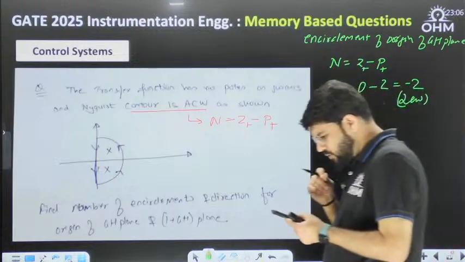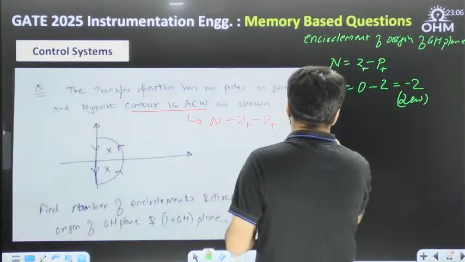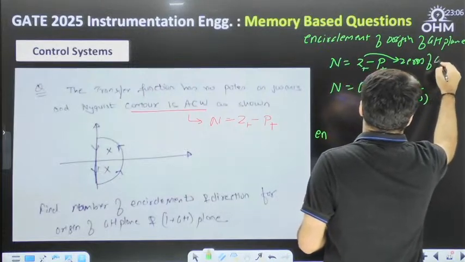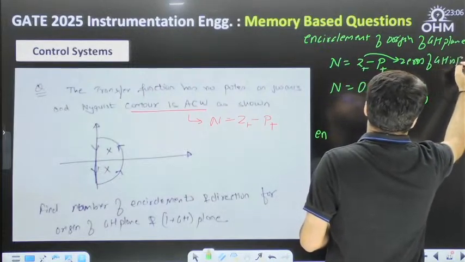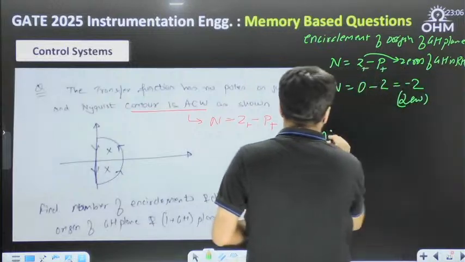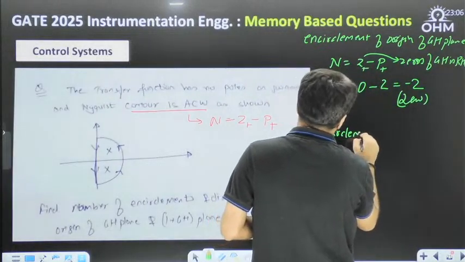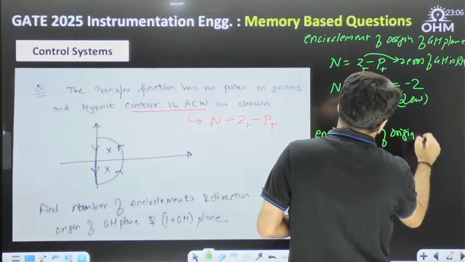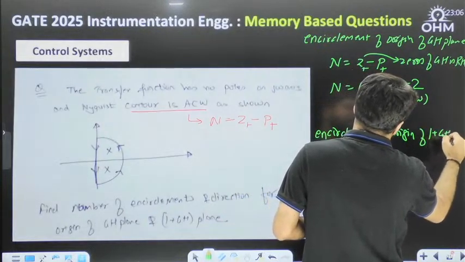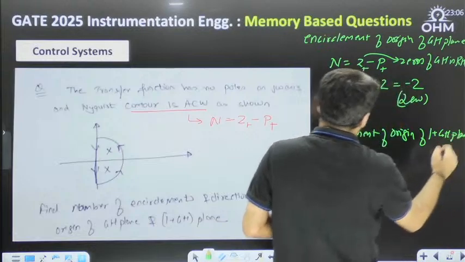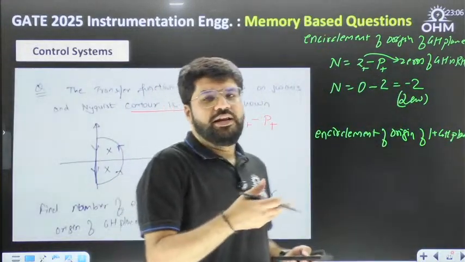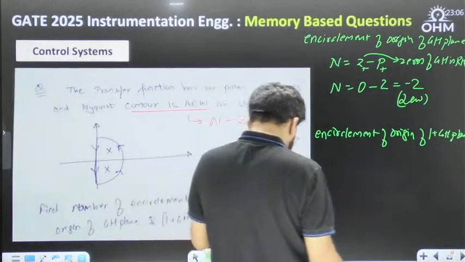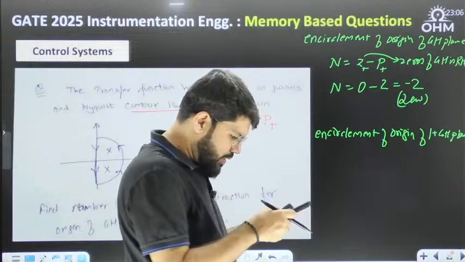No, zeros are not given in either case. Okay, so in this case Z plus means zeros of G(s)H(s) in the RHP. But if I want to talk about the encirclements of the origin of the 1 plus G(s)H(s) plane, it is equivalent to the encirclement of minus 1 comma 0 of the GH plane.